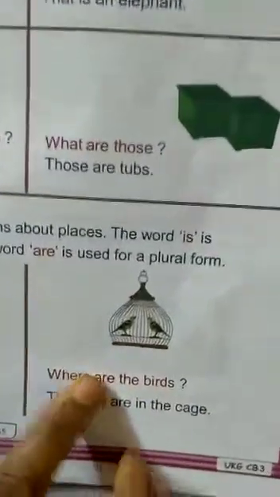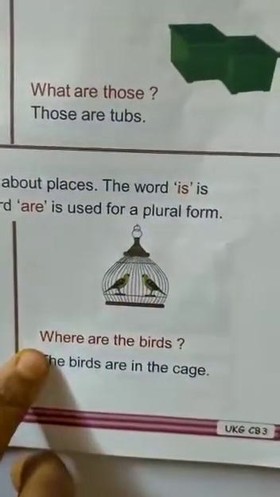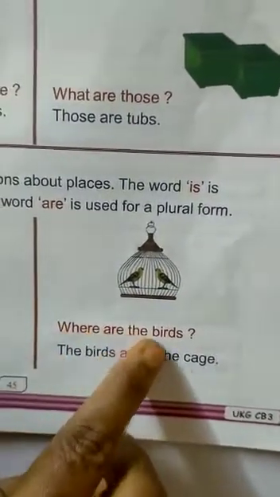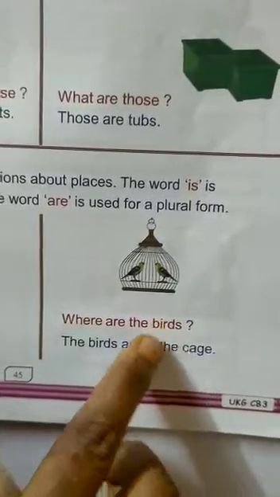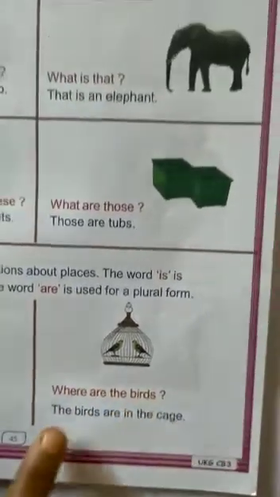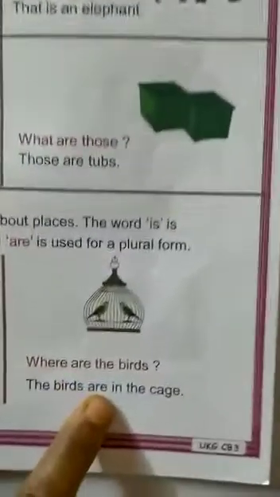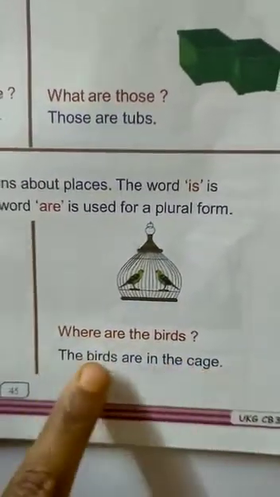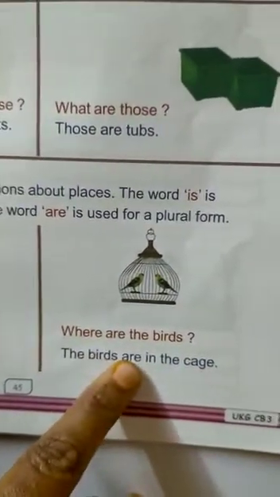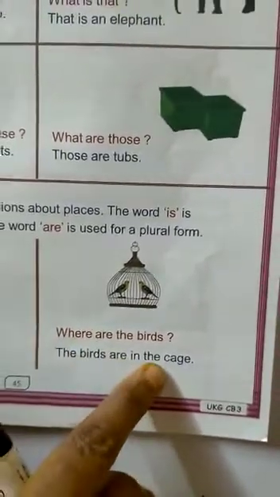See children, where are the birds? There are more than one bird. So they are all plural form. So how do you have to ask? Where are the birds? Then what do you have to answer? The birds are in the cage. The birds, because are is coming because they are plural.